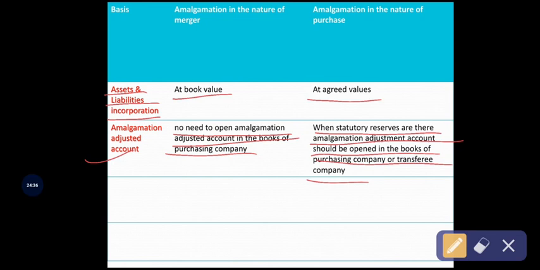So amalgamation in the nature of purchase alli statutory reserves na ನಾವು ಬೇರೆ ತರ ಟ್ರೀಟ್ ಮಾಡಬೇಕಾಗಿರುತ್ತೆ. How? In the sense that all statutory reserves must and should be transferred to amalgamation adjustment account. So therefore the companies must open the amalgamation adjustment account in the books of transferee company or purchasing company.